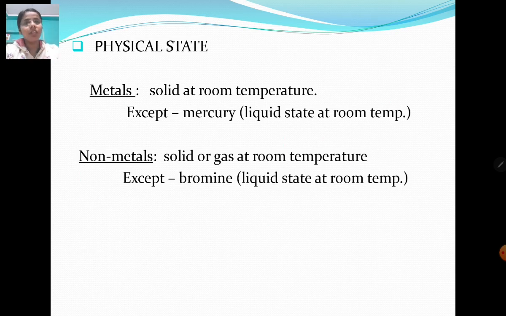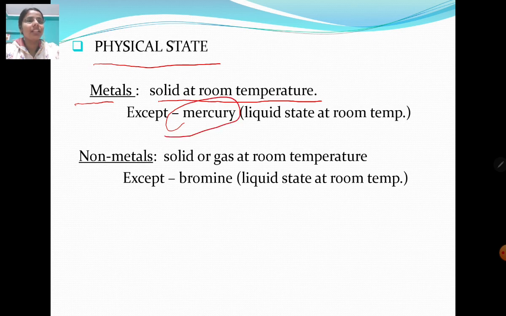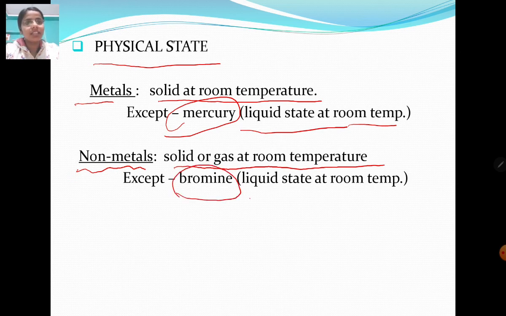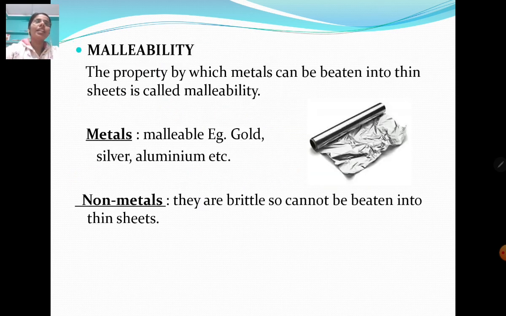So first of all, we will see what the physical state of these is. So metals are solid at room temperature. There's an exception, which is mercury. It is a metal, but still it is liquid at room temperature. And non-metals are solid or gas at room temperature, except bromine, which is a non-metal, but still it is in liquid state at room temperature.